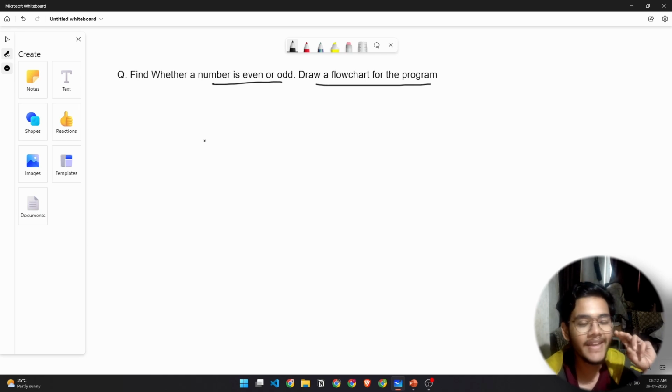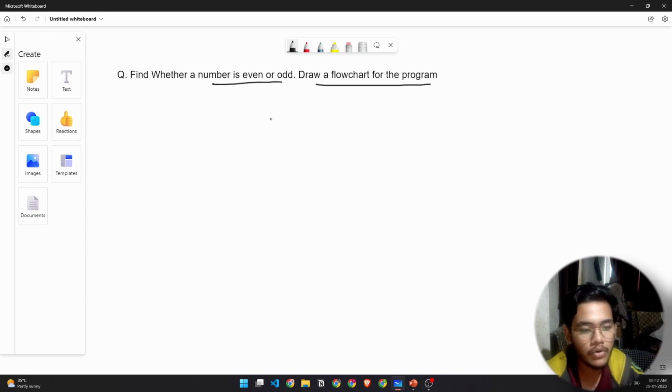So we know that any even number is divisible by 2, right? So that's our plan. If we get a number, let's say 3, we divide it by 2 and we get the remainder 1. That means it's not divisible by 2 and it's an odd number, right? So we can check the remainder for every number divided by 2. Okay, if the remainder is 0, then that number is even. If not, then that number is odd. It's that simple. That's the logic behind it.